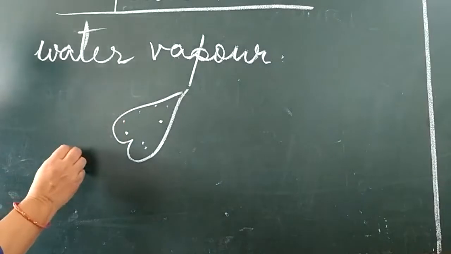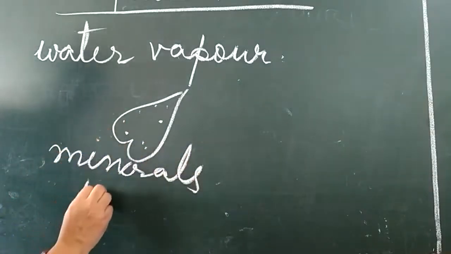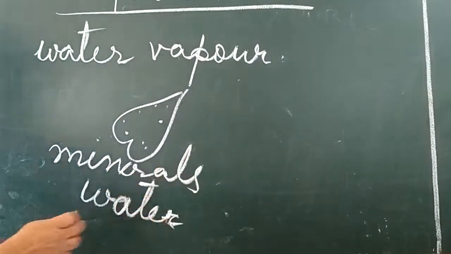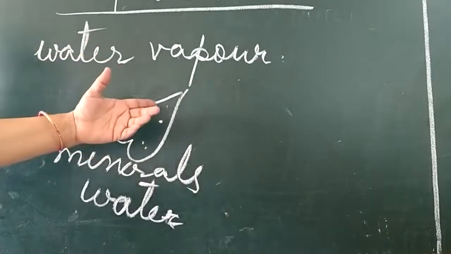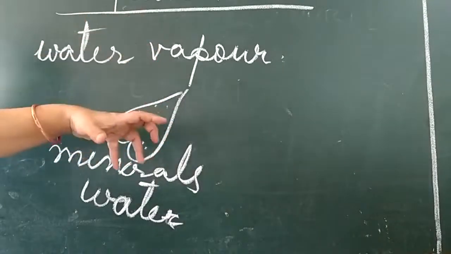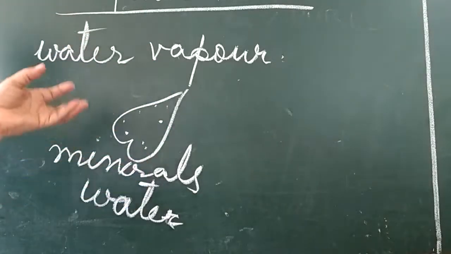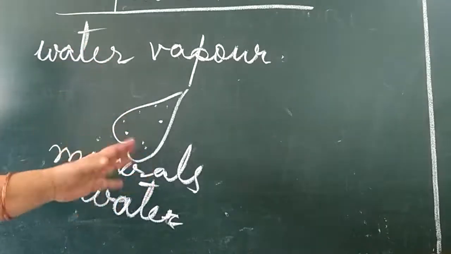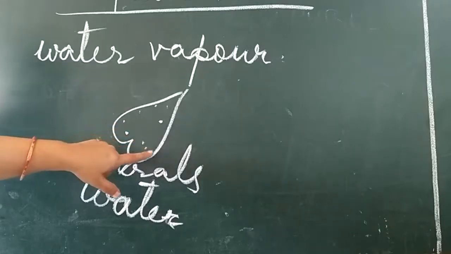Most of the minerals are utilized, but the water is not fully used up. The excess, or unused, water needs to be evaporated out from the leaves, from the stomata present on the surface.